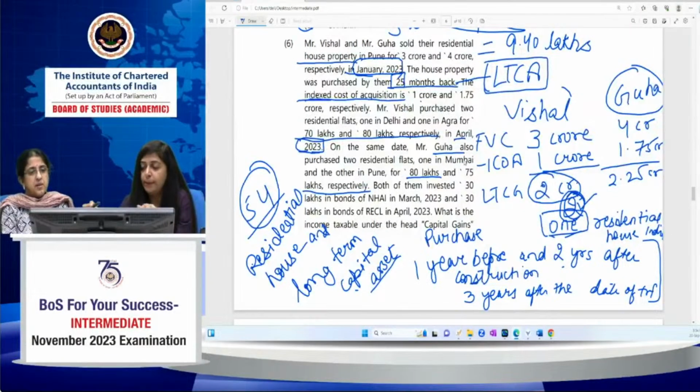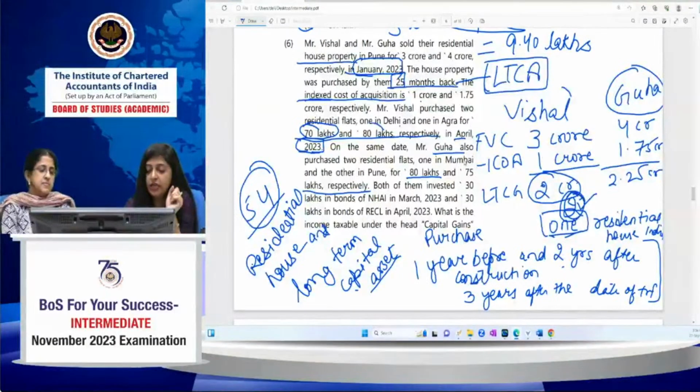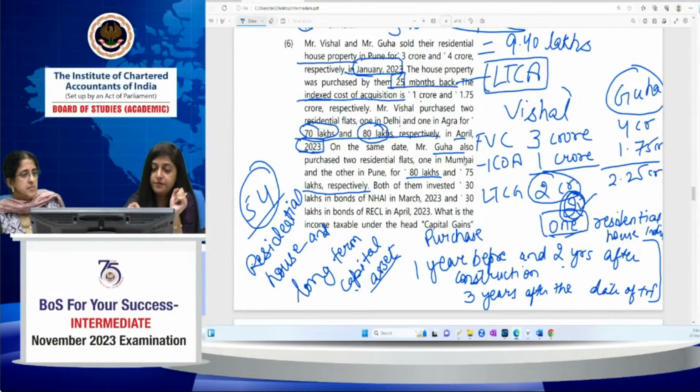So in case of Mr. Vishal, he has invested 70 lakh for a residential flat in Delhi and 80 lakhs for a residential flat in Agra. So he can claim the exemption for both the residential house properties, which would be 1.5 crore.